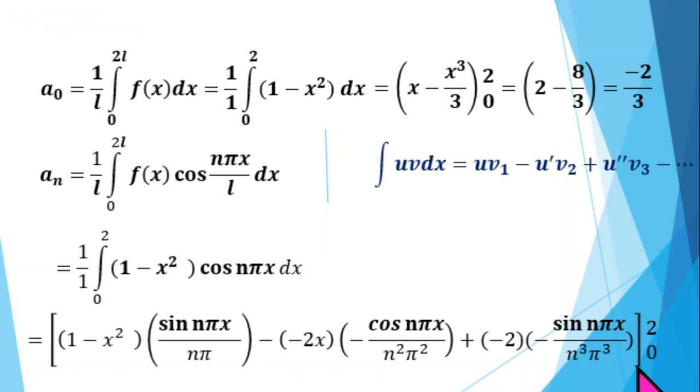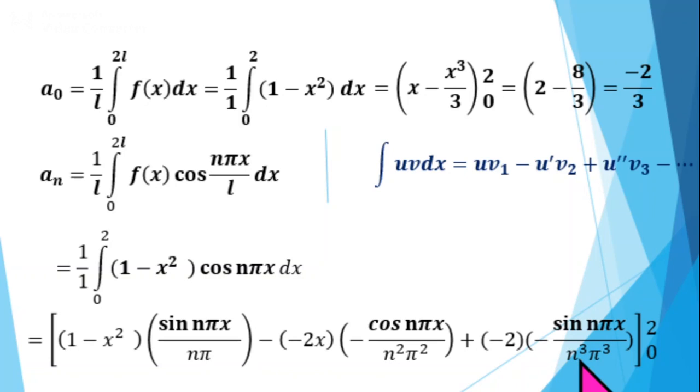So we stop here, apply the limits from 0 to 2. Put x equal to 2 first, then put x equal to 0. If you put x equal to 2, we will get sin 2n pi divided by n pi. We have sin n pi value is 0, so for any n, the value of sin 2n pi is also equal to 0. Next put x equal to 0, lower limit, we will get sin 0. Sin 0 is 0. So the first term becomes 0 at both the upper and lower limits. Similarly, the third term containing the sine function becomes 0 at both the limits.